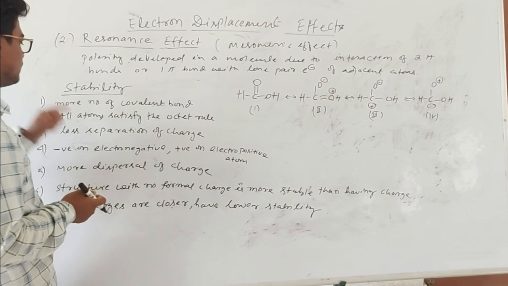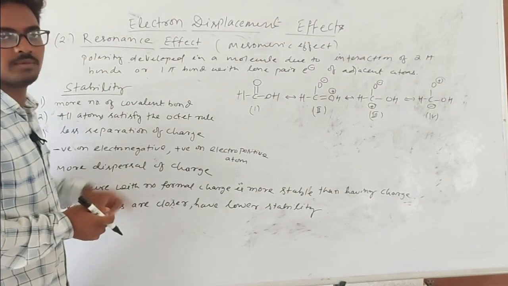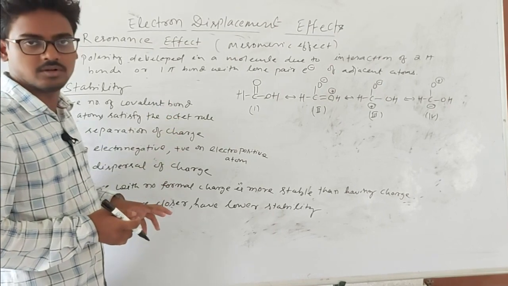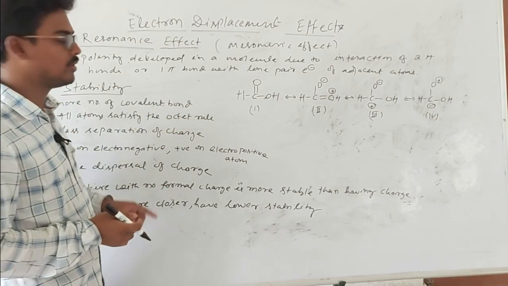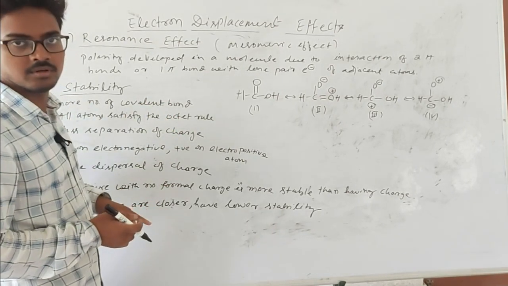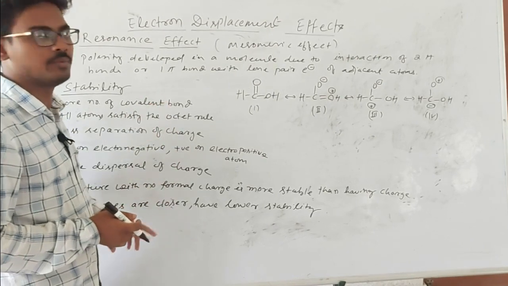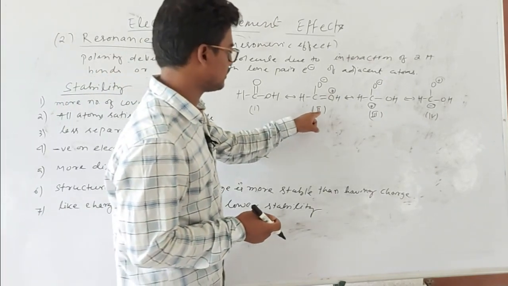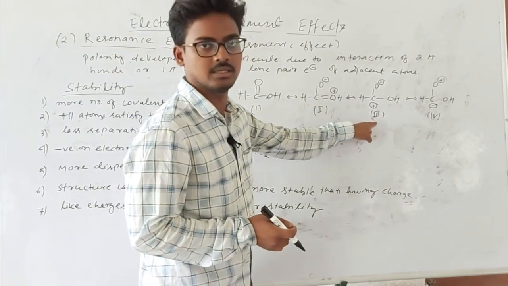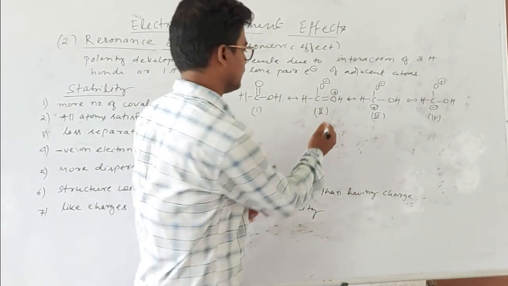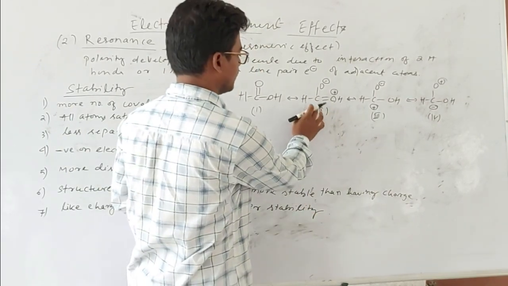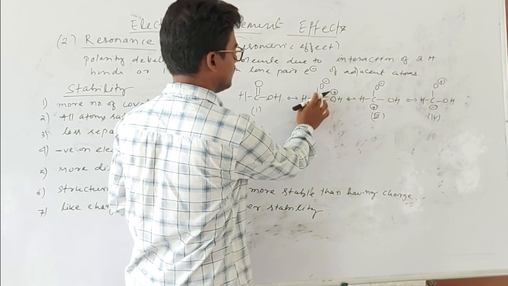Okay, first rule is more number of covalent bonds. For any molecule or any contributing structure, it should have more covalent bonds. The molecule having more covalent bonds will be more stable. Okay, here between 2 and 3, carefully see. Now in 2, the number of covalent bonds is 1, 2, 3 and 4.